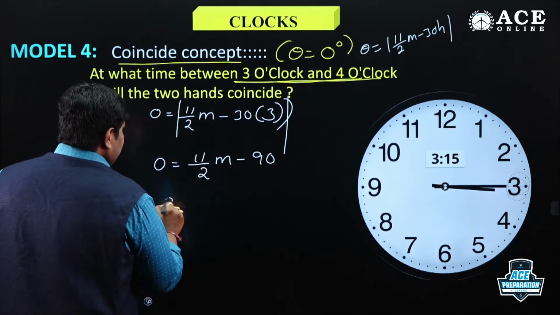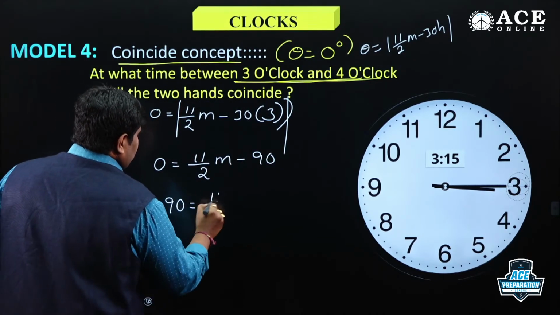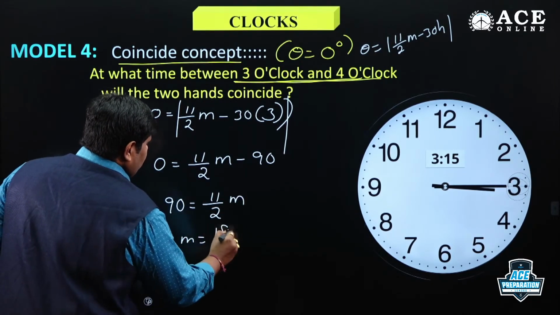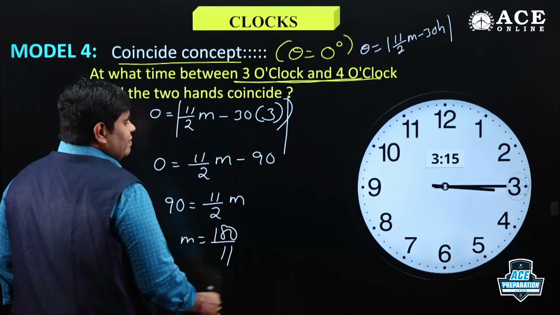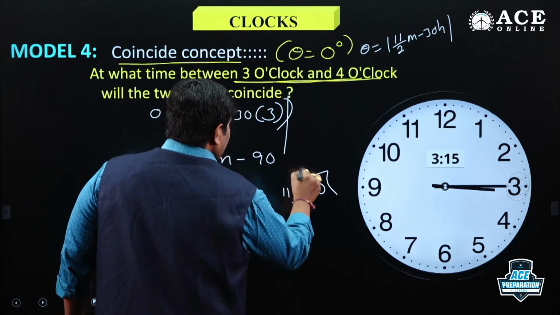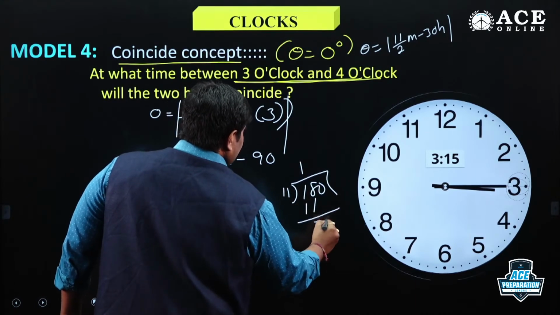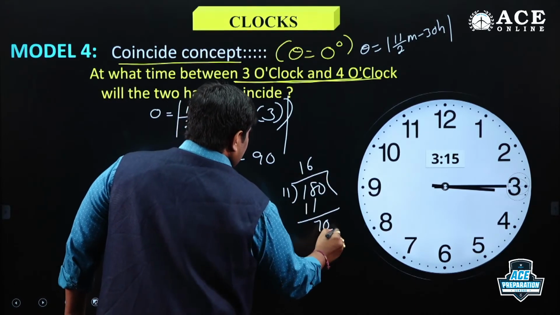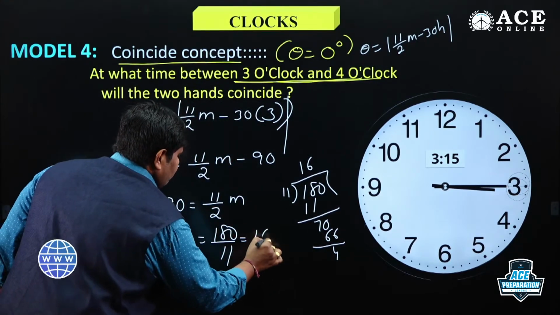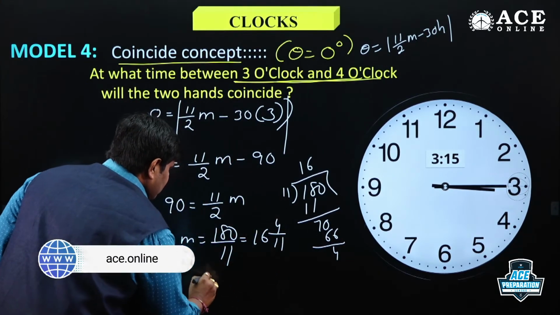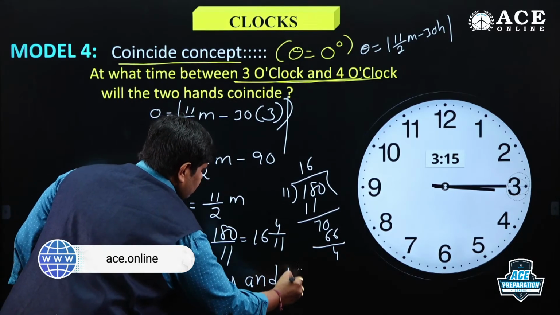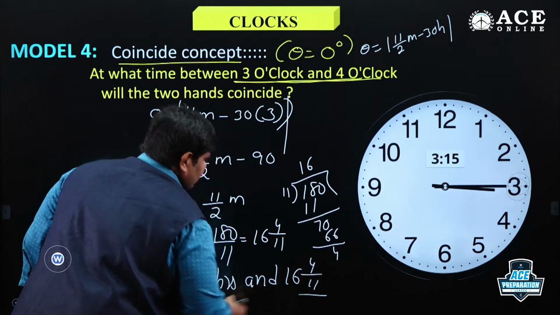Moving 90 to the left side, 90 is equal to 11 by 2 m. So m is equal to 180 by 11. Changing into a mixed fraction, 11 sixes are 66, remainder 4, so 16 and 4 by 11. The answer is 3 hours 16 and 4 by 11 minutes.